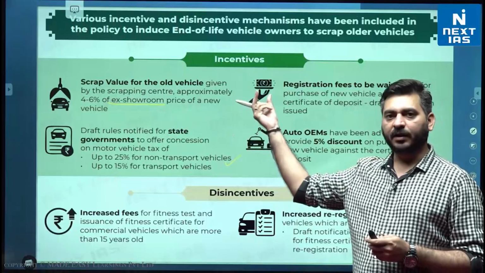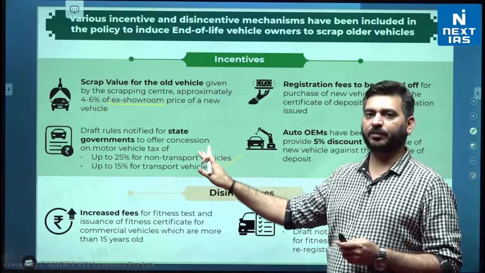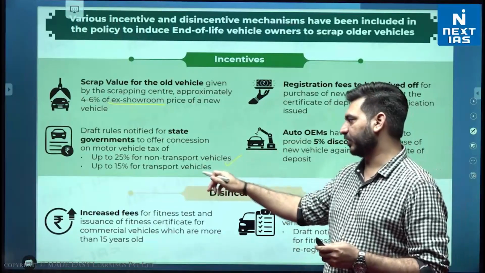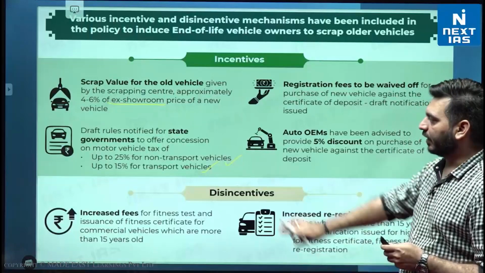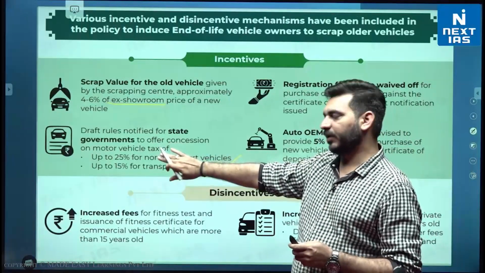If you have that old vehicle scrapped, you can provide them the receipt. They will give you 25% discount on the new vehicle registration, and if it's a transport vehicle then 15% discount, right? So discount भी यहाँ पे आप देखिए commercial और transport vehicle पे हमेशा कम है और private vehicle पे ज़्यादा है.